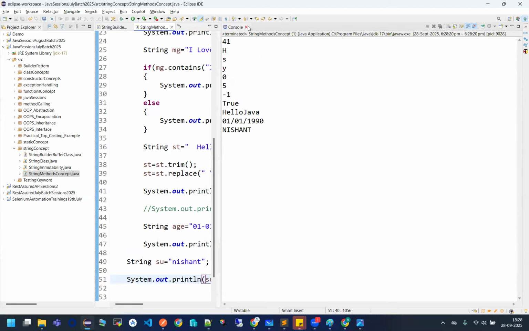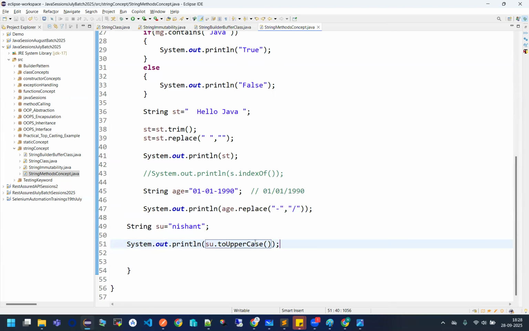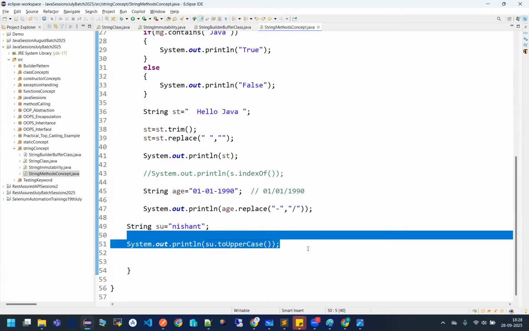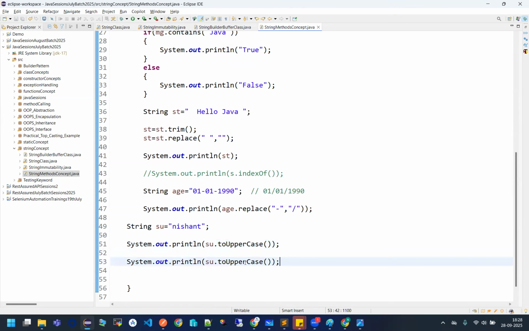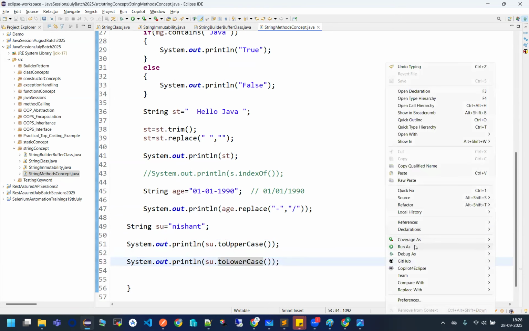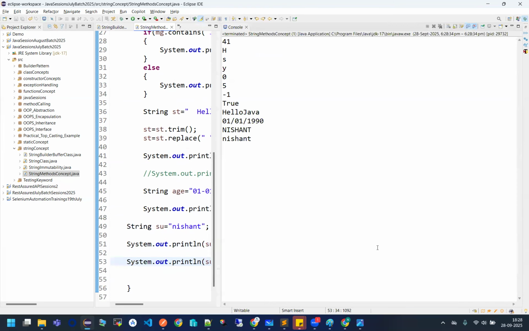So in this way, I can do it. And if you really want to do the lowercase also, there is a method again: toLowerCase. See this? Done. Nishant and nishant. So in this way, you can use these lowercase and uppercase methods. Okay?